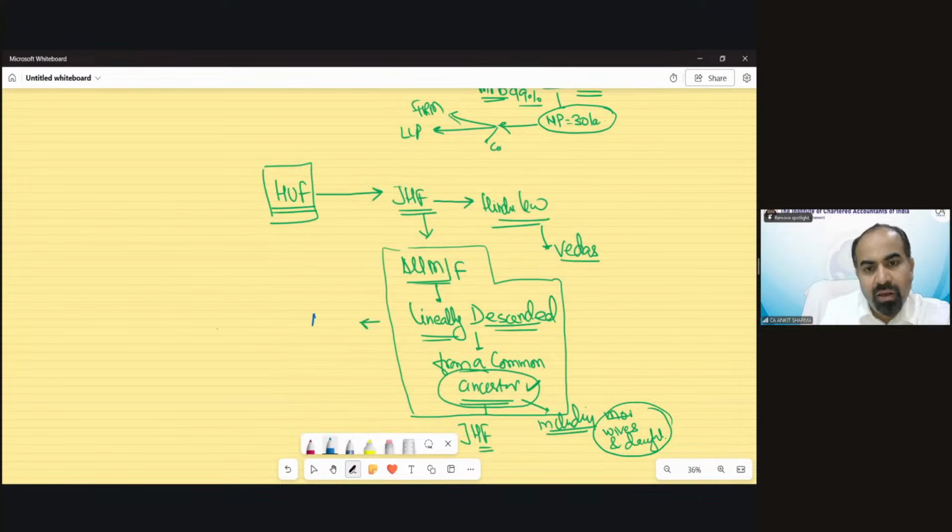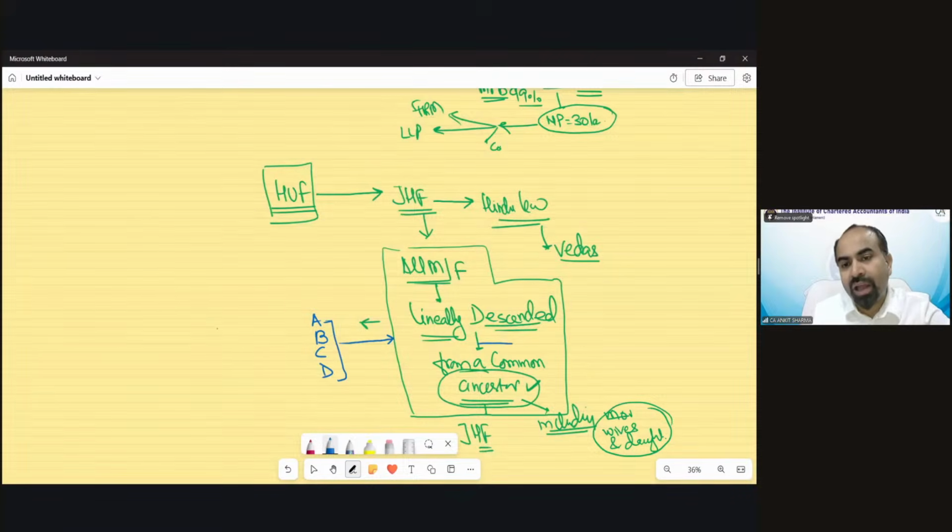And there are A, B, C, D, four brothers with their families residing in the same house. Fine. So they all reside in the same house, so they would be called a family. Those whose ancestors are common, including mother, grandmother, wife, etc., would be called part of this joint Hindu family.